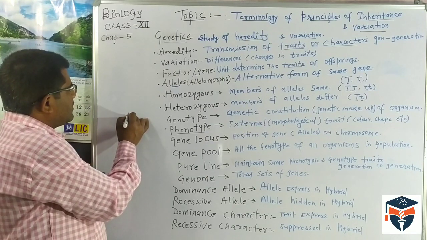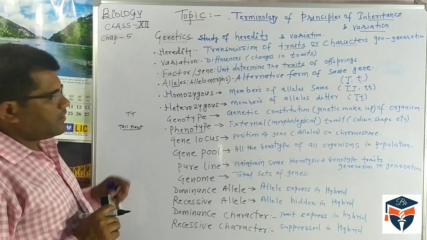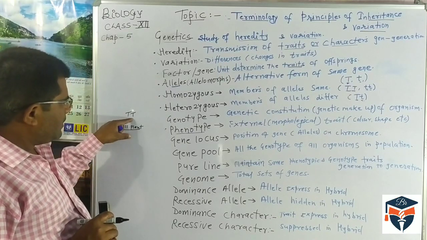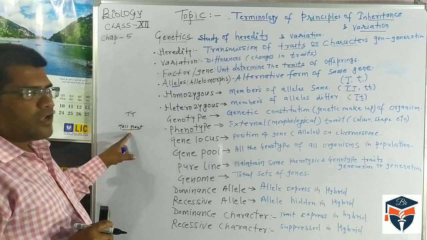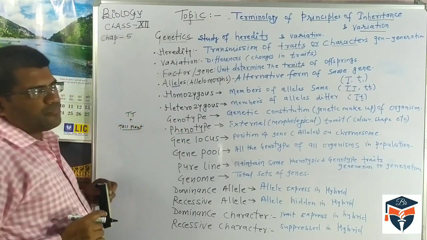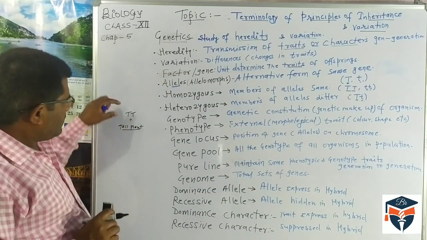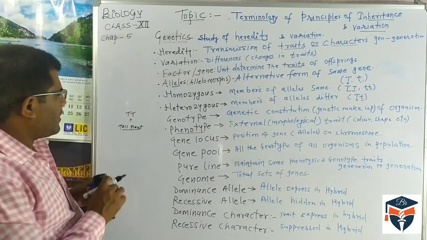Because it has two alleles, capital T, capital T. These two alleles are the genetic constitution of the tall plant. So the genotype of the tall plant is capital T capital T, and the phenotype is the tall plant.